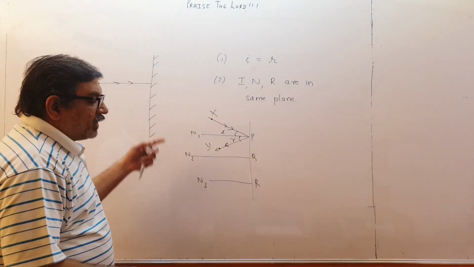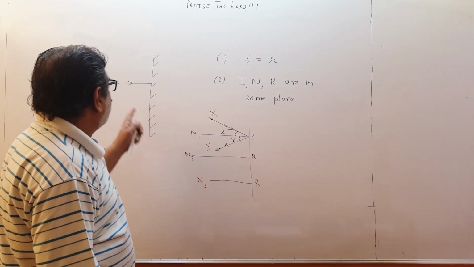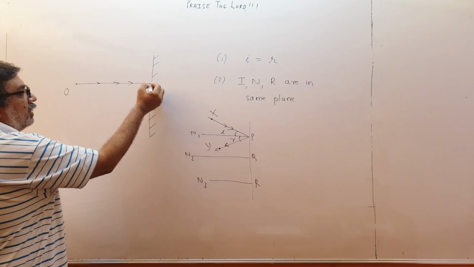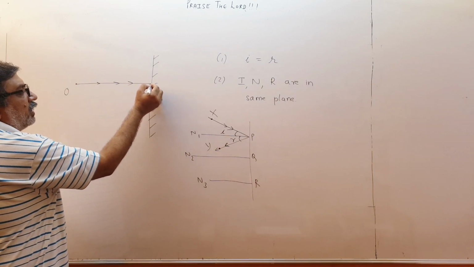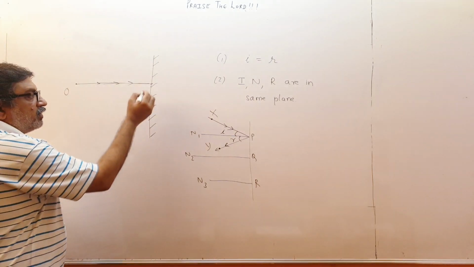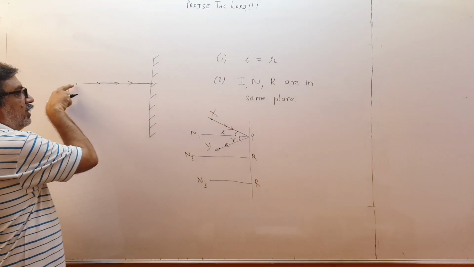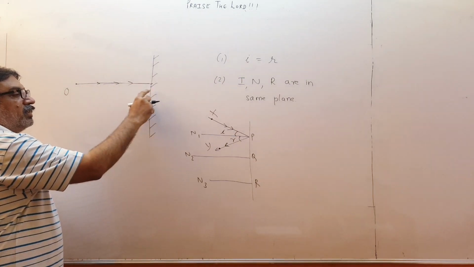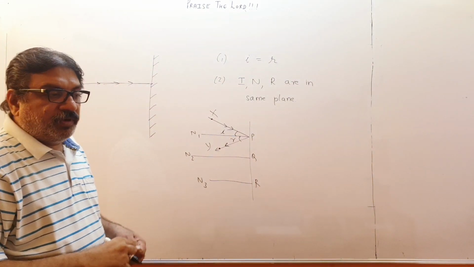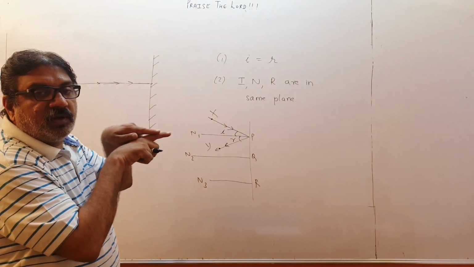So if I want to make the image from a plane mirror of a point object, I have taken up this one ray. At this point, what is the direction of the normal? This only. The line perpendicular to the mirror, that itself is the direction of the normal. So the incident ray is going like this and the normal also like this. So what is the angle between the incident ray and the normal? That is 0, because they are in the same direction.